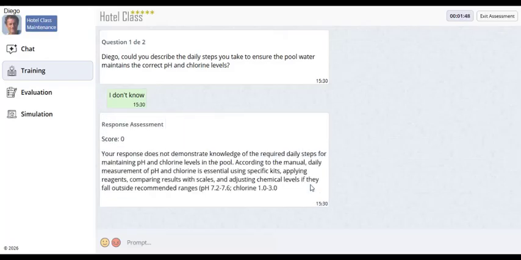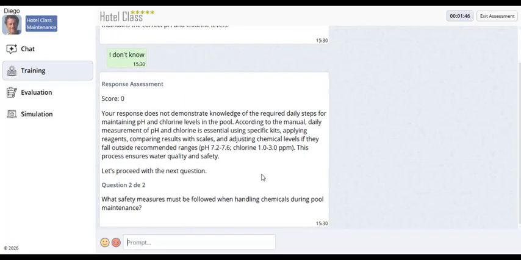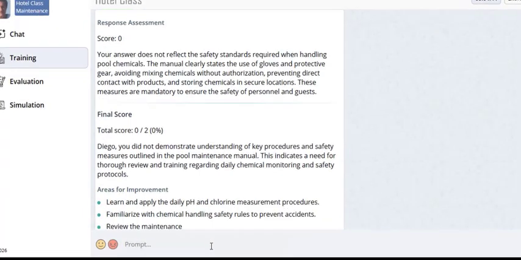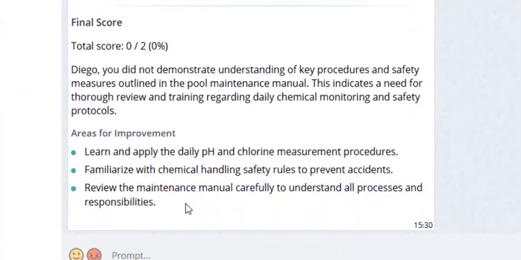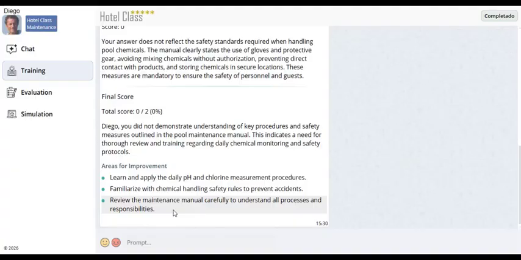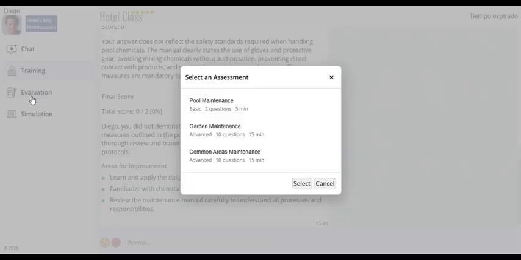In training mode, the AI not only provides a score but also explains which parts of the answer were correct, which were incorrect, and what information was missing. At the end, it generates a performance summary, indicates whether the assessment was passed, and highlights the areas where additional training is recommended. In evaluation mode, participants do not see this feedback. Instead, the full report is sent to the supervisor and human resources department.